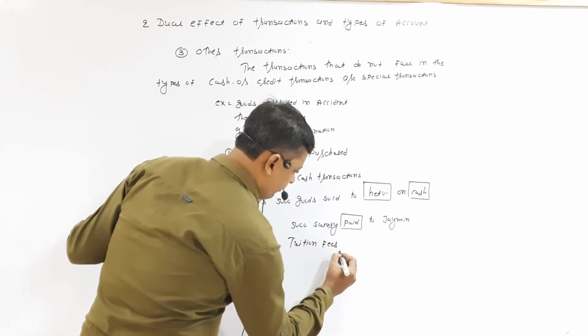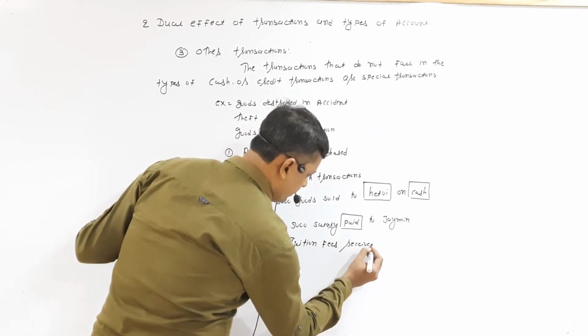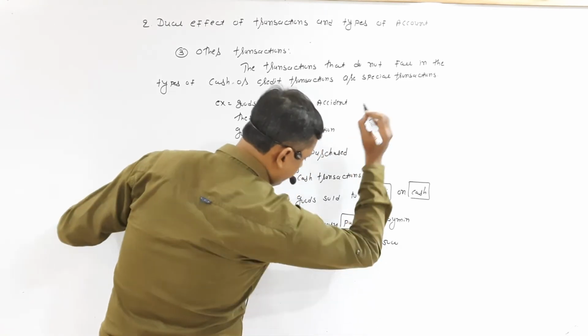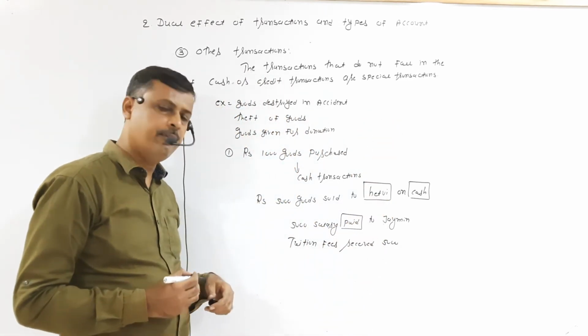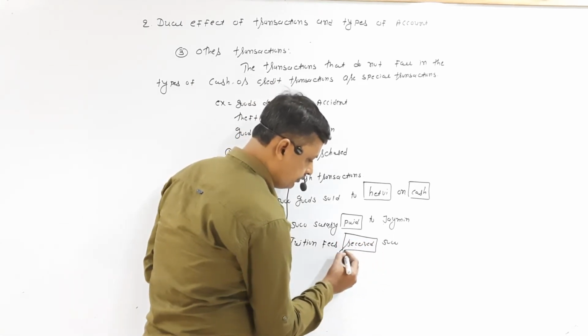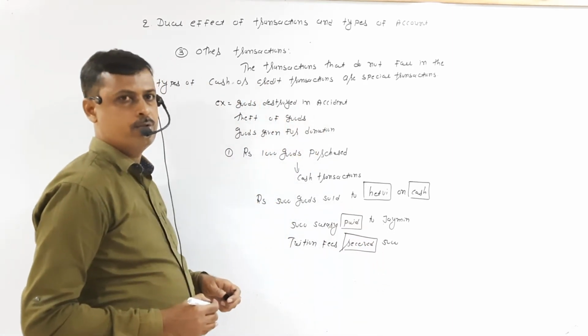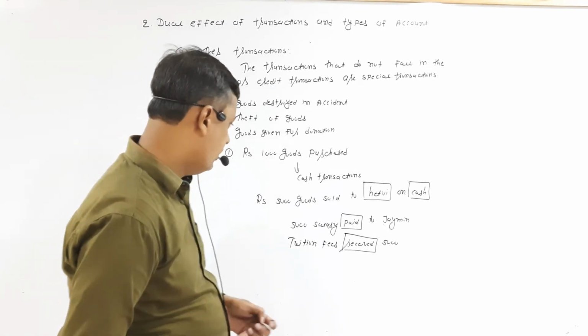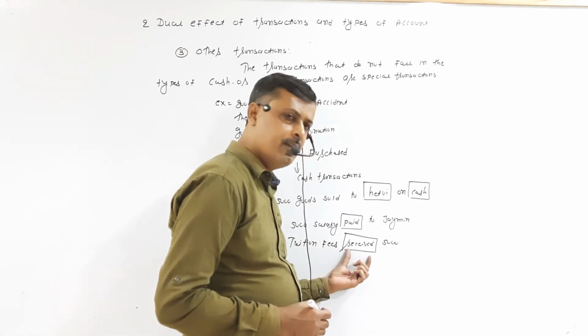Tuition fees received 5,000. In this transaction, the word received is given. That also suggests that this is a cash transaction.